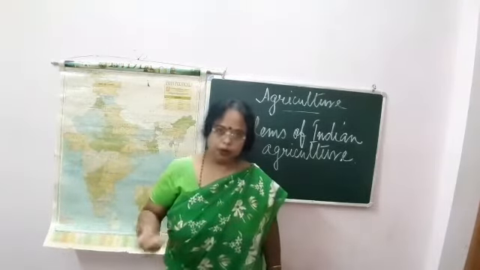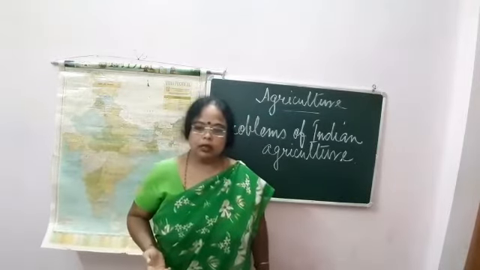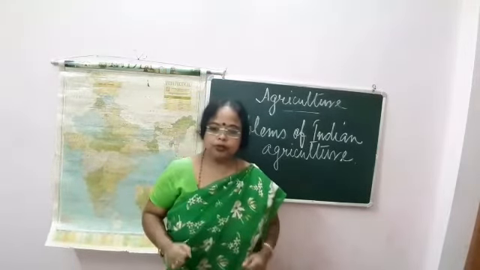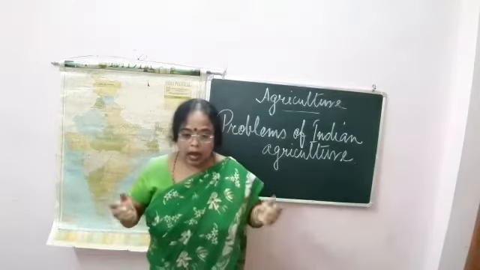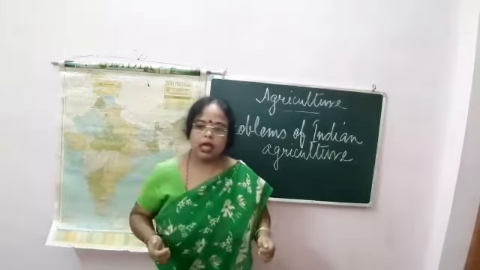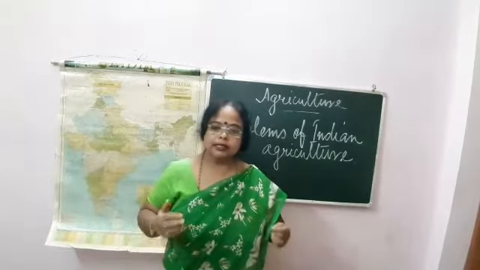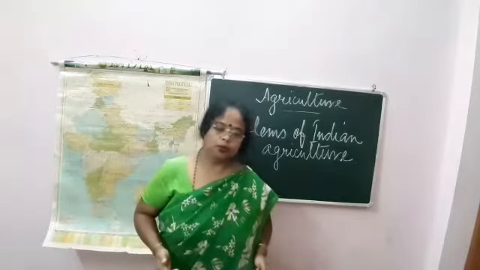Then low productivity. Low productivity means that the average productivity of food grains and other crops is very low in comparison to other countries. High yielding varieties, HYV seeds, are being used, but the percentage of cultivated land under them is very low.